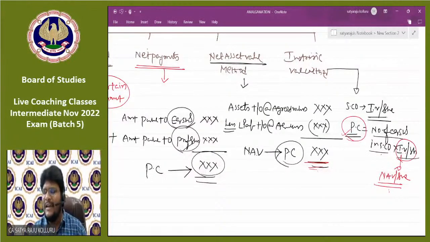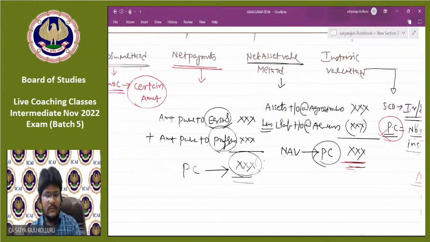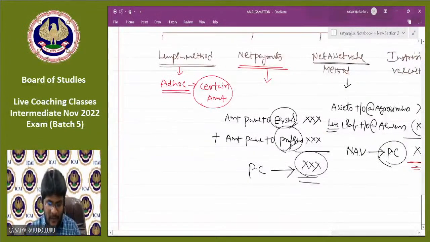Do you understand? Just in another mode, they are simply given the number of equity shares in the selling company into NAV per share in the selling company, then automatically we will get PC in case of the intrinsic value method. Do we agree, guys? All of you? Please let me check my query box as well. Okay. From the starting of the net payments method, from the starting of PC calculation, I have not yet seen. Quickly, guys, can I proceed?